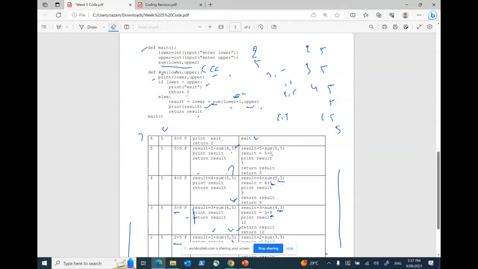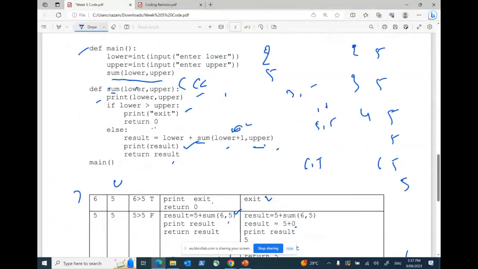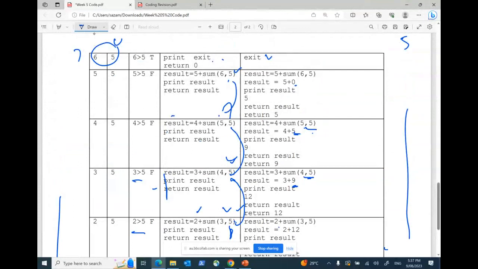Okay. I will start with over here, when my lower was 6 and my upper was 5. Okay. So I know that up till there I have pushed everything properly in the memory, right? So I have already pushed everything in the memory in this way. 2 5 false. I get that. Look, whenever I'm calling the next function, 4 and 5, then 5 and 5, then 6 and 5, similarly, when it comes down, it will pass the result from 6 and 5 to 5 and 5, 5 and 5 to 4 and 5, 4 and 5 to 3 and 5. This is actually how it will work.